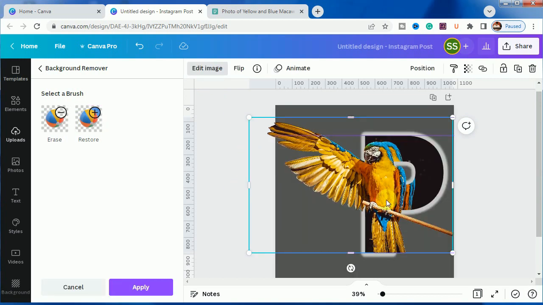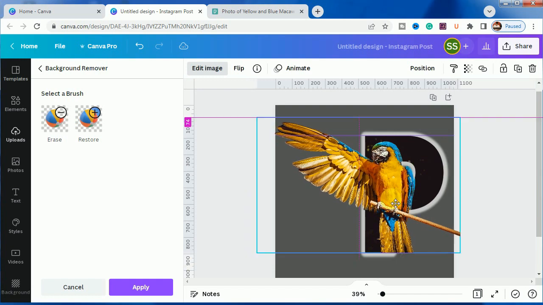Okay, so this is the image. Let's match it up. And as you can see, it is properly matched.